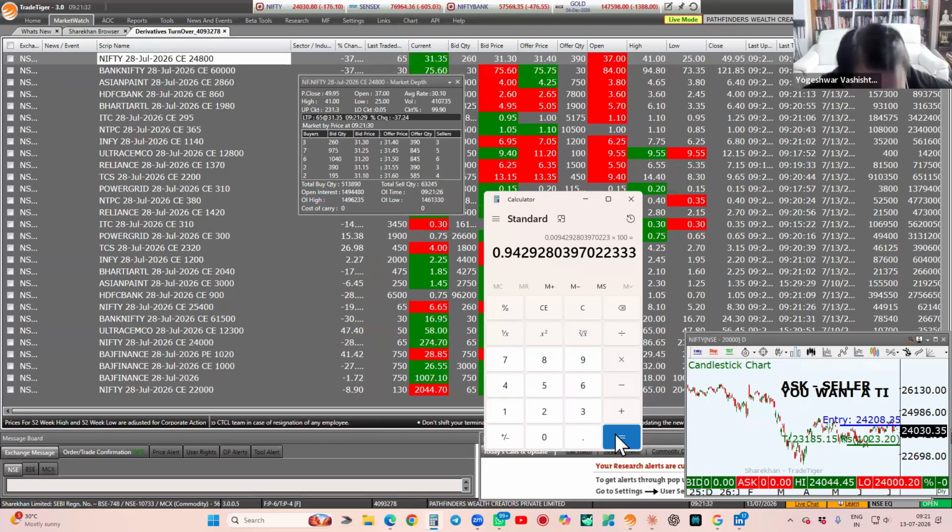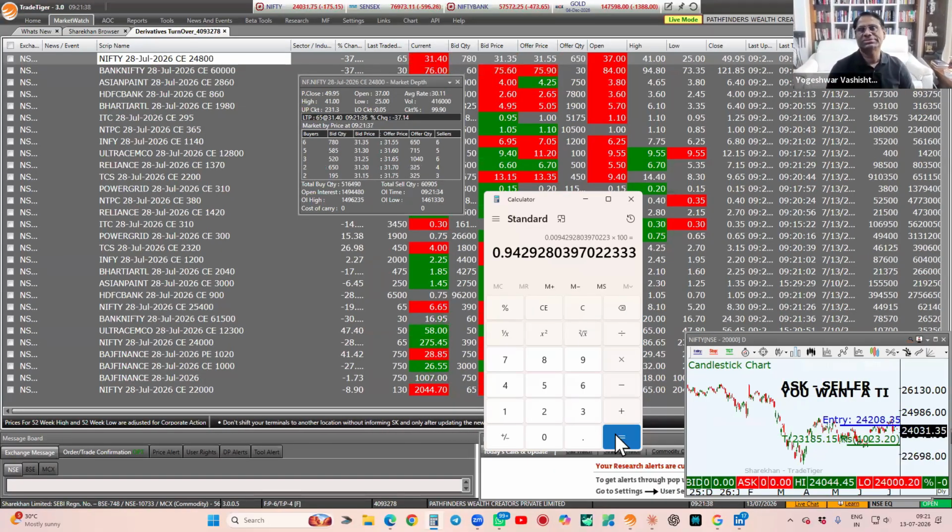Ideally, when you are trading, your spread should never be more than 2%. That is the maximum spread you can go for. Sometimes you will have a stock where ask is 20 rupees and bid is 23 rupees. So that is a 15% spread. Any question on spread, guys? We want tight spreads.